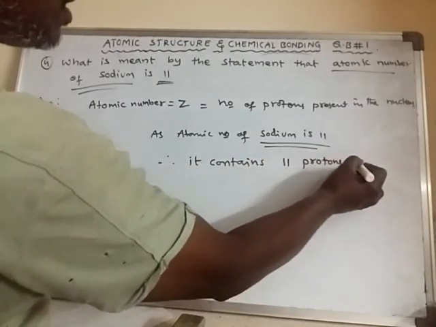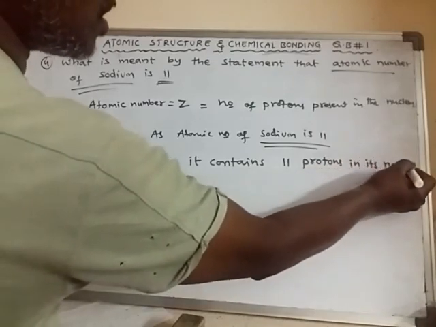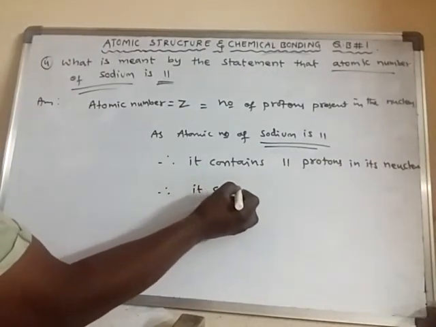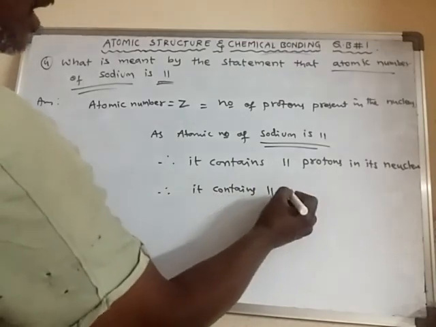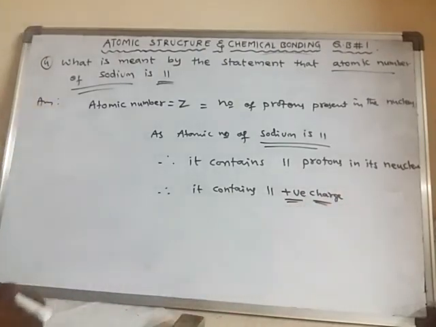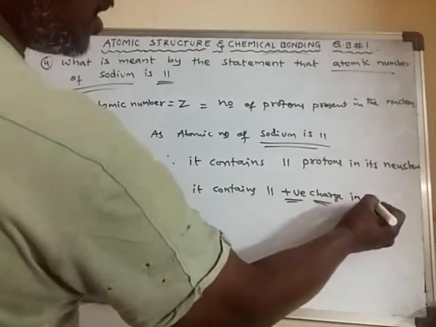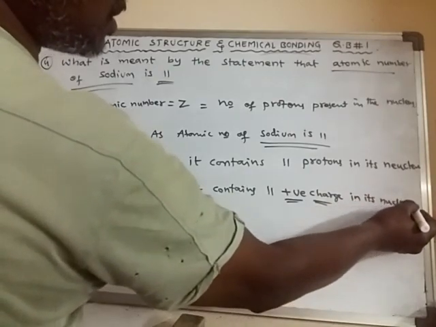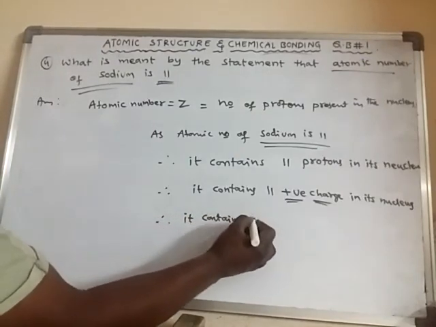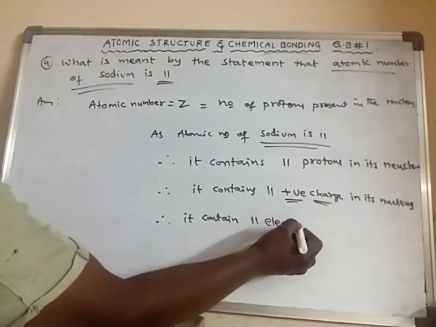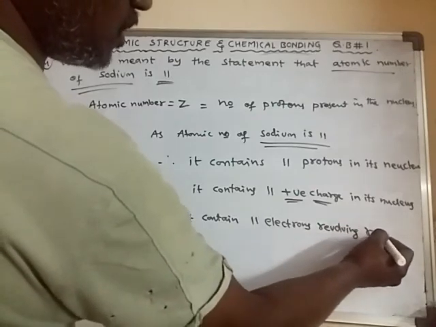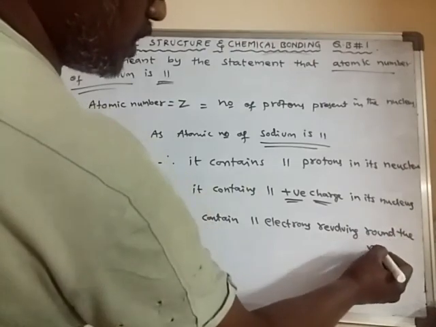It contains 11 protons in its nucleus, or else therefore it contains 11 elementary positive charges in its nucleus, or else it contains 11 electrons revolving around the nucleus.